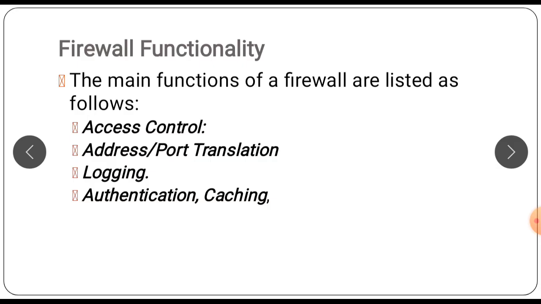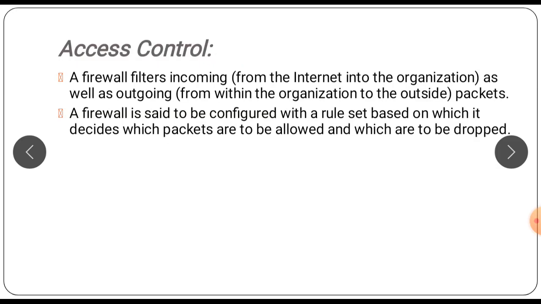The main functionalities of a firewall are listed as access control, address or port translation, logging, authentication, and caching. Access control: a firewall filters incoming as well as outgoing packets. Incoming means from the internet into the organization. Outgoing means from within the organization to the outside. A firewall is configured with a rule set based on which it decides which packets are allowed and which are to be dropped.